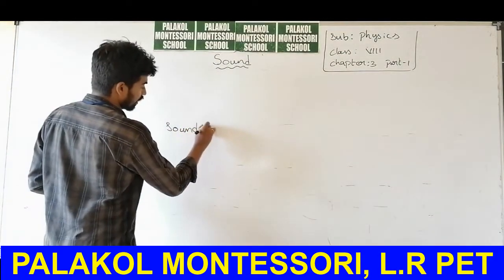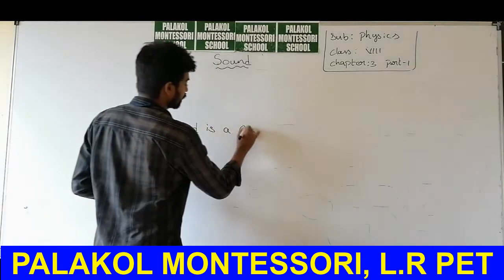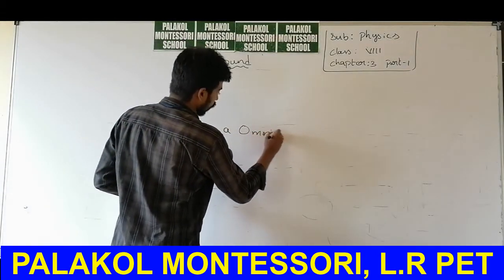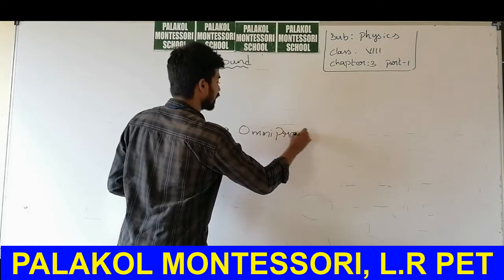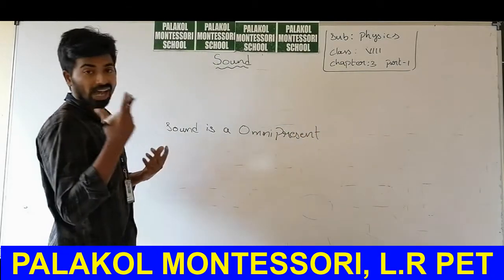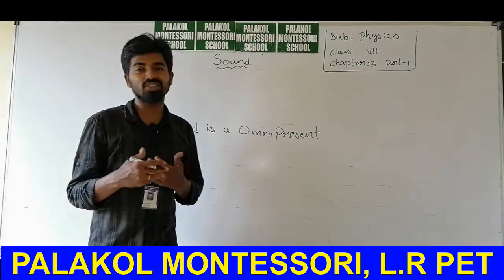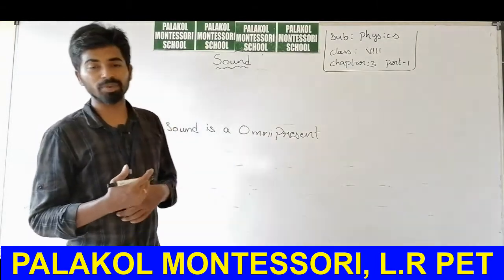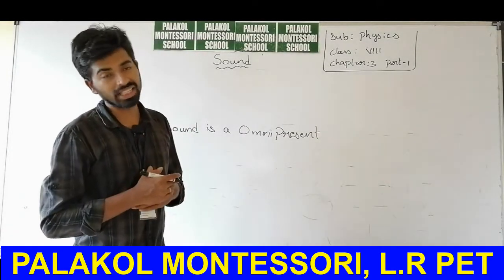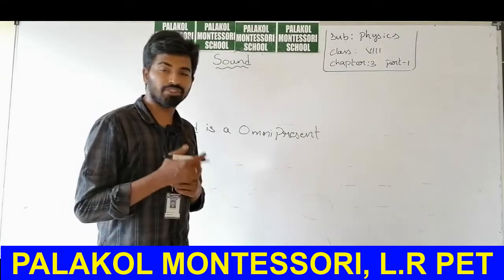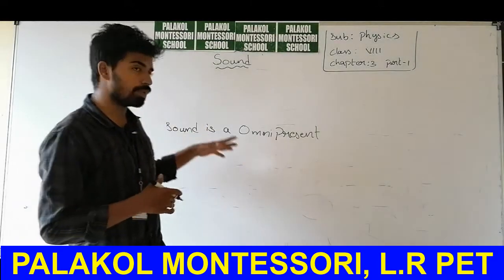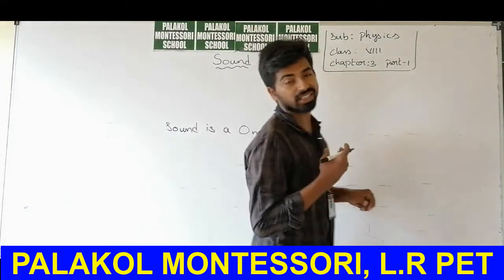Omnipresent means it is present everywhere, but we cannot observe it with our eyes. For example, air is omnipresent. Why is air omnipresent? It is present everywhere on the earth, but we cannot see it with our eyes. Similarly, sound is omnipresent, so we cannot avoid sound.